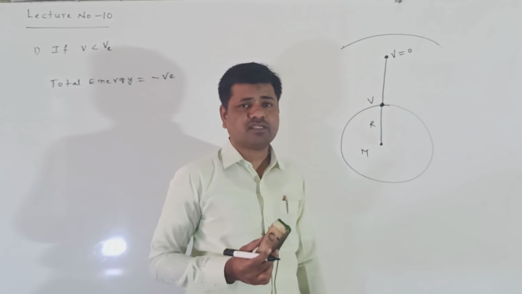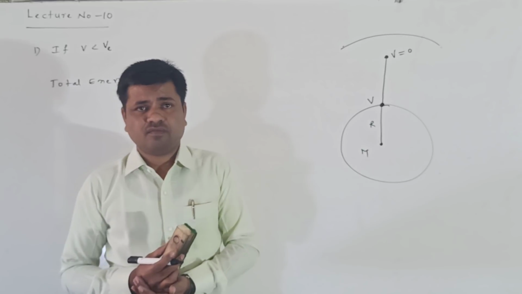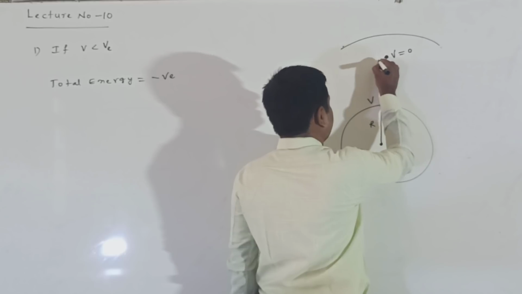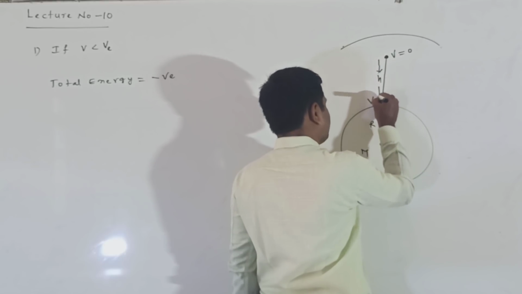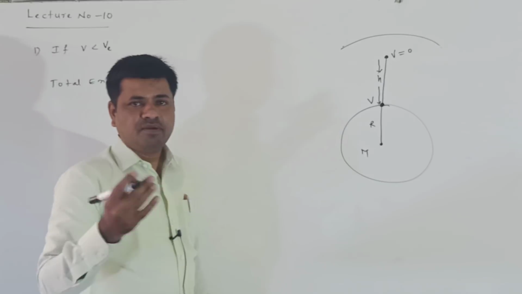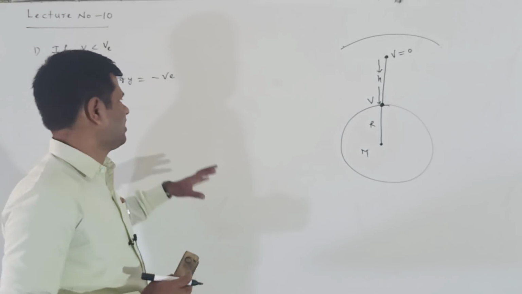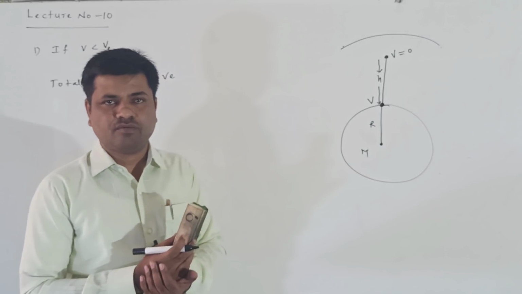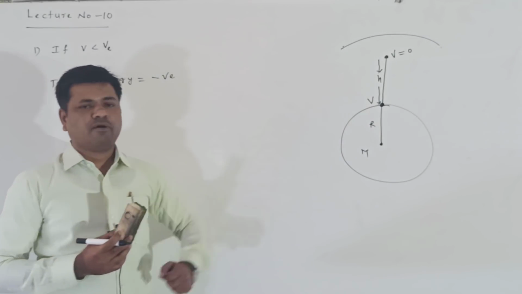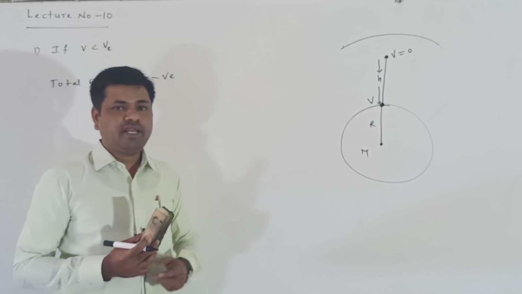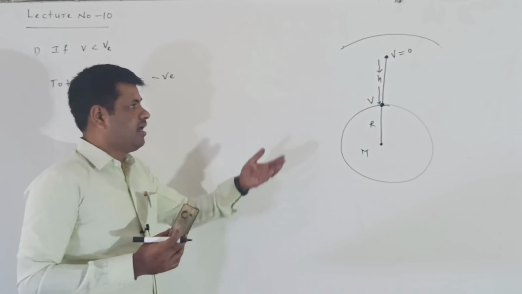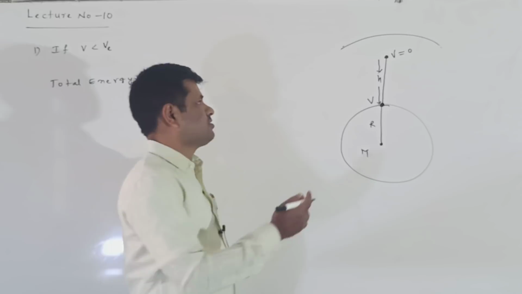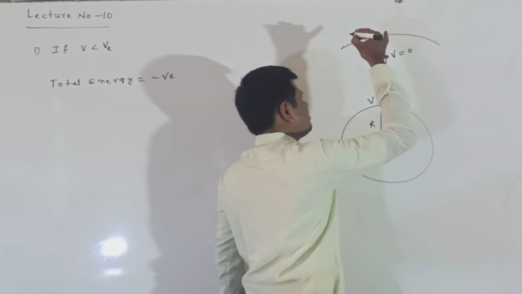Here the body is at a height h from the surface, which is a finite distance, so the total energy of this body is negative. At the maximum height velocity becomes zero, which means kinetic energy also becomes zero.